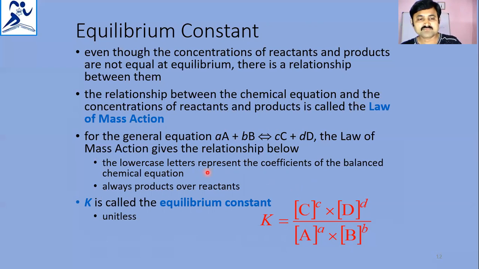That means coefficients are identified once the reaction is balanced. The K is the equilibrium constant, which is unitless in this case when the units cancel. So K is equal to concentration of C to the power c into concentration of D to the power d, divided by concentration of A to the power a into concentration of B to the power b. So in the case where C plus D became A plus B only, this K will become unitless.